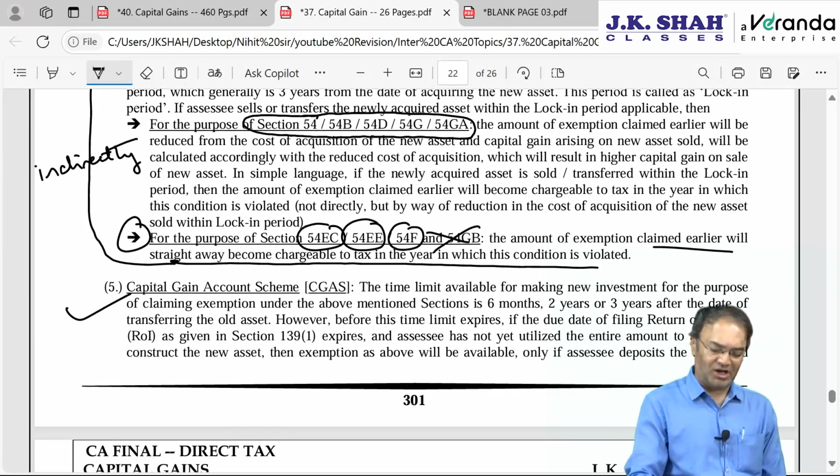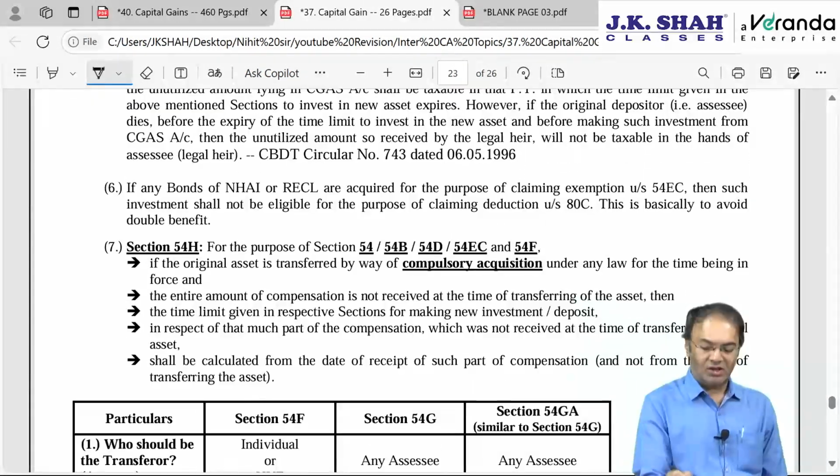What is the capital gain account scheme that I have explained to you? No need to revise it. Okay.